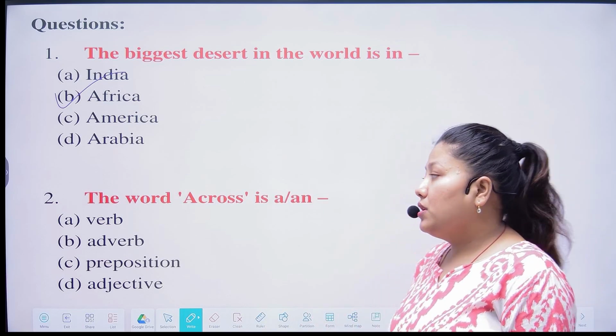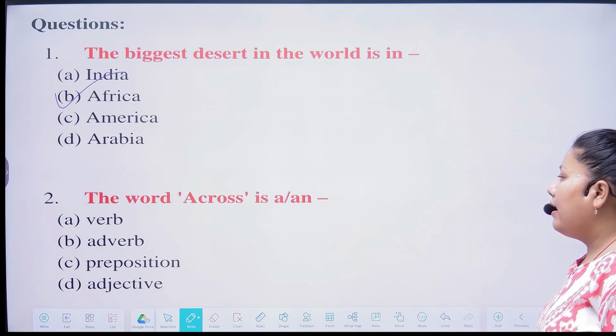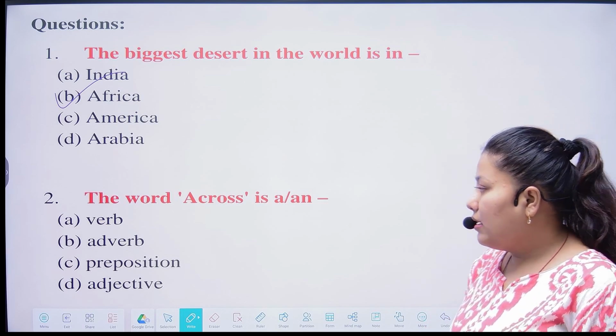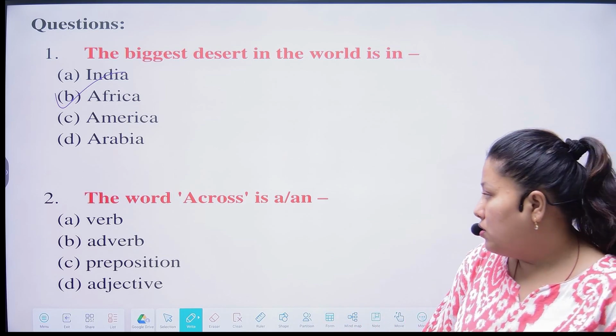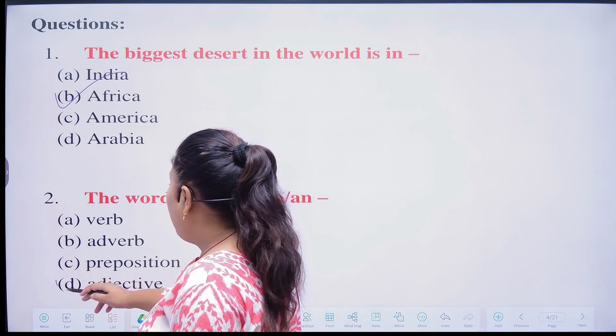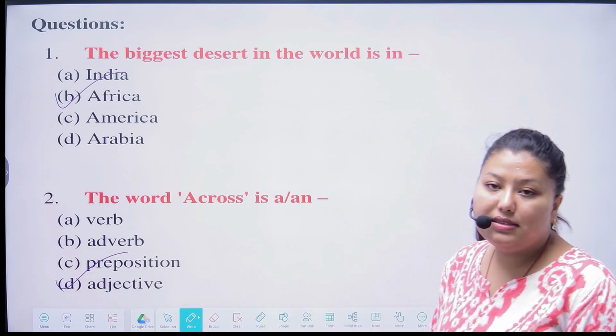Next, question number 2. The word across is an. So across is a verb, an adverb, a preposition, or an adjective. So the word across is an adjective. Option number D is the correct answer.